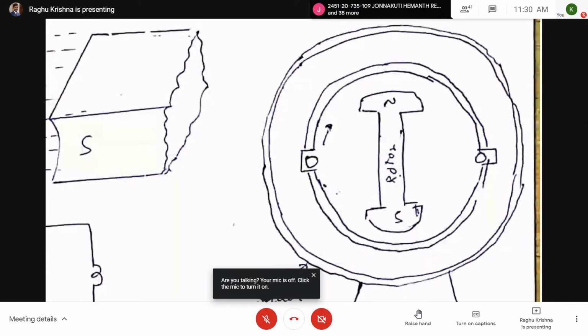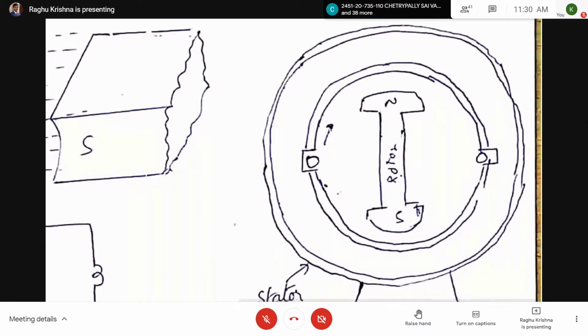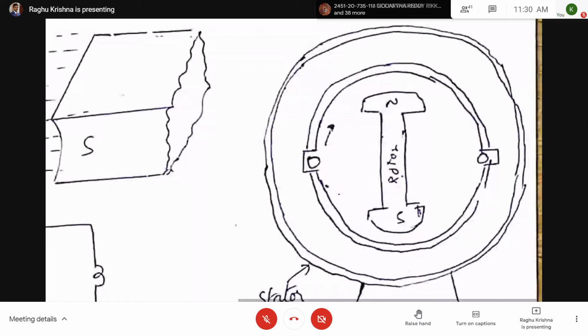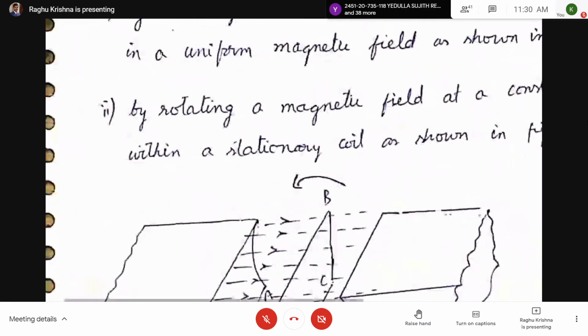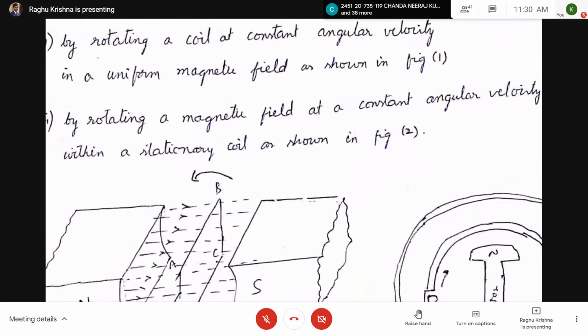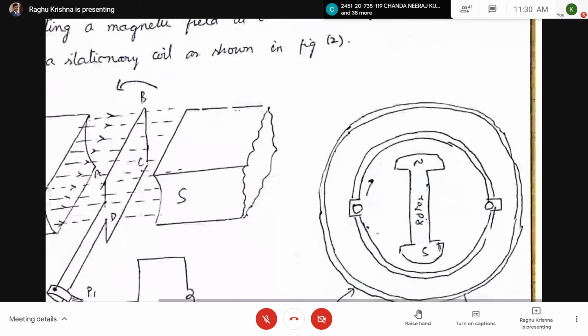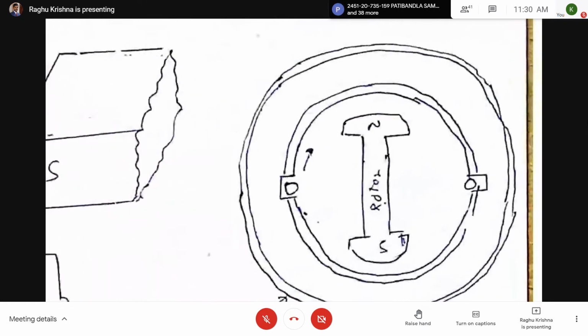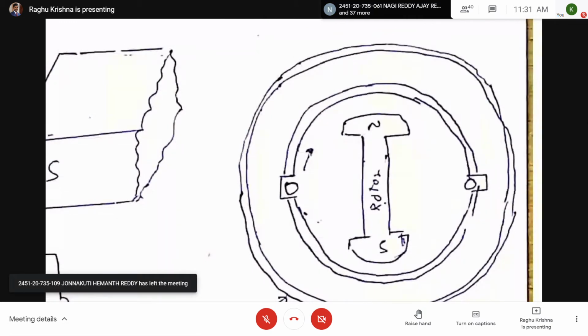So here, for getting the same waveform, the rotor is rotated in clockwise direction. Now here the magnet is rotated, so by rotating a magnetic field at a constant angular velocity within a stationary coil, you can see the magnet is rotated at constant angular velocity, and the coil is constant.